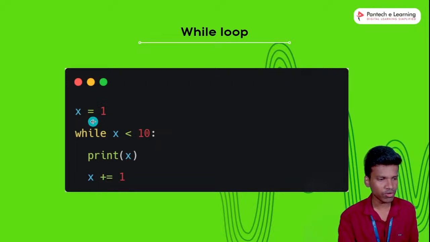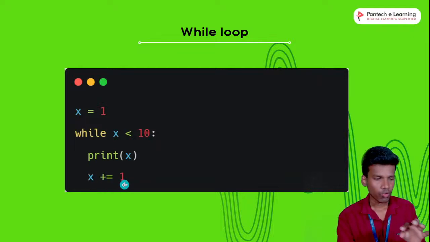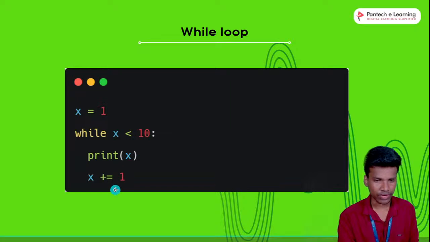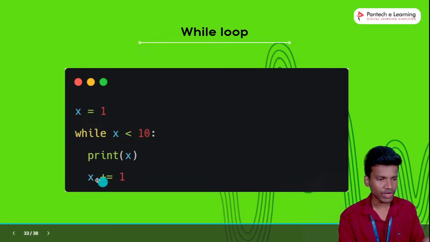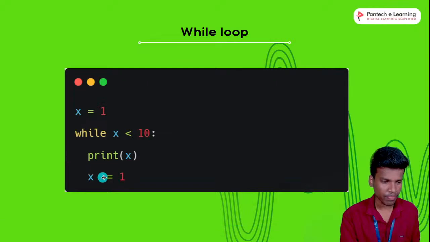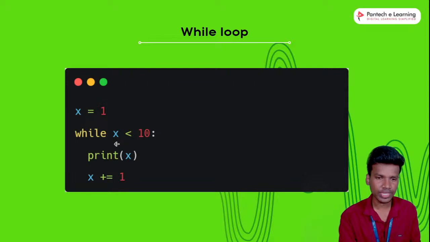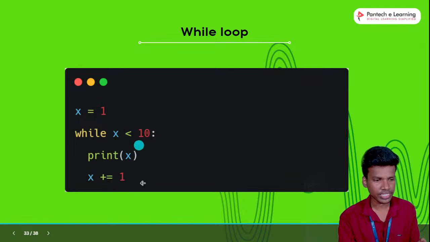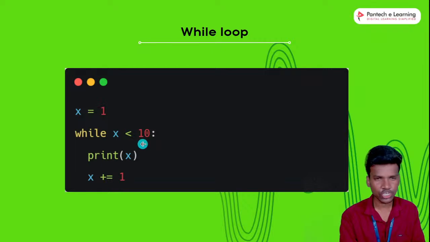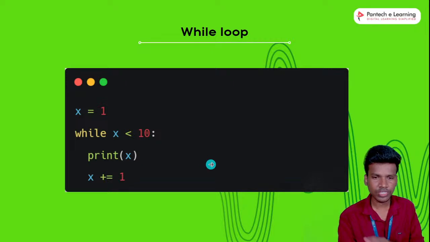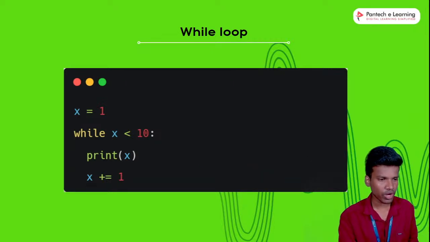x is already 1, so the value 1 is executed. x plus equal to 1 means 1 will be added to the current value, that is the increment. So 1 plus 1 is equal to 2, then the value 2 will be executed. Repeatedly the loop does that: 2 plus 1 is 3, and 3 plus 1 is 4. When 10 comes, automatically the loop is stopped, because the condition is no longer satisfied. Okay, so this is the example for while loop.